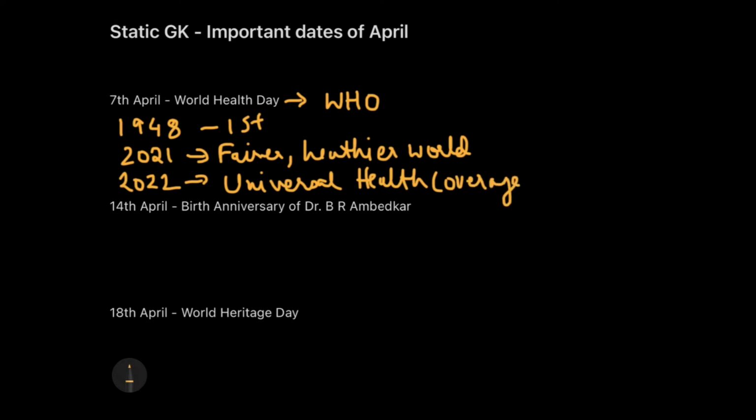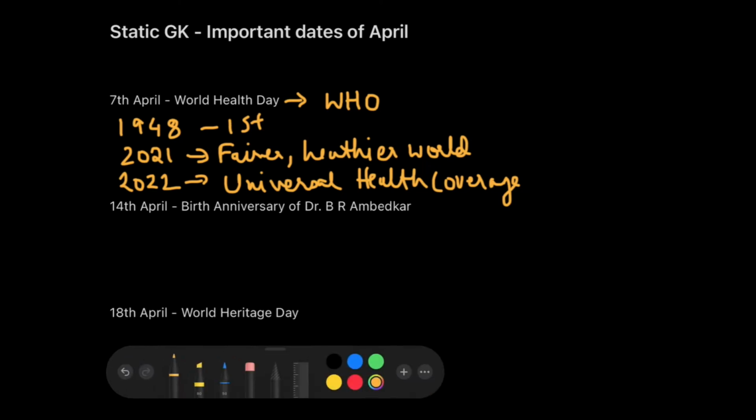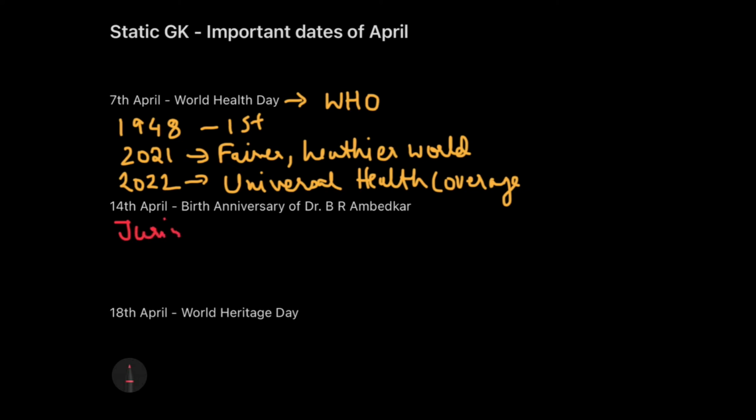Now, moving next to the other date. The other date is 14th of April, which is the birth anniversary of Dr. B.R. Ambedkar. So what do we need to know in this? We need to know what are the things or contributions of Dr. B.R. Ambedkar. Who was he? Just in case you don't know, he is an Indian jurist, economist and the social reformer. So he has three major contributions. He has been an Indian jurist, he has been an economist, I am just writing eco, and along with that he has also been a social reformer.